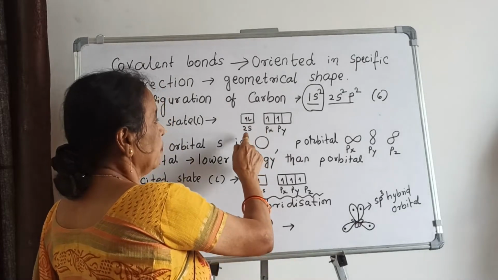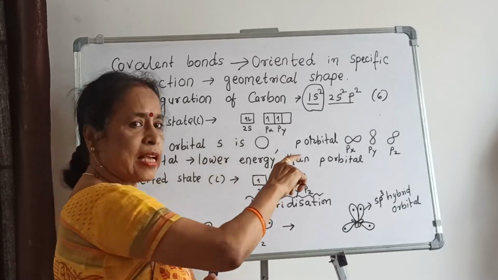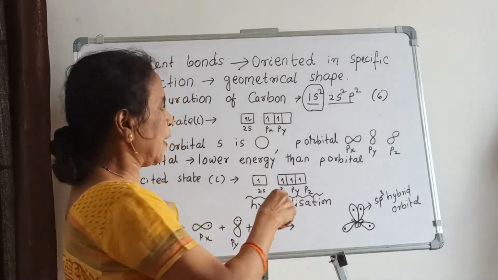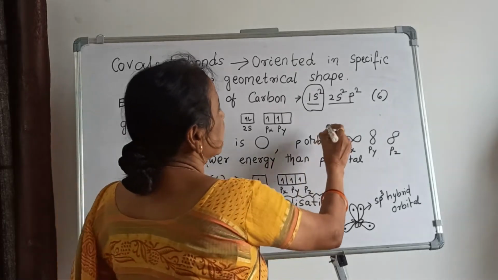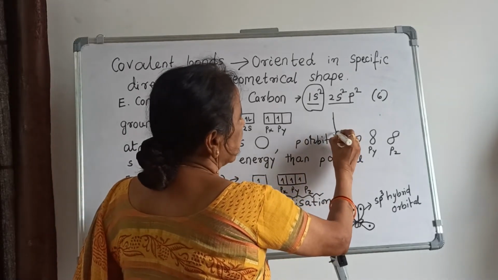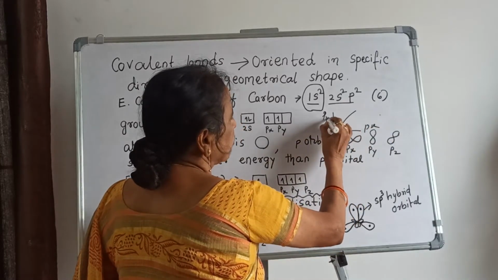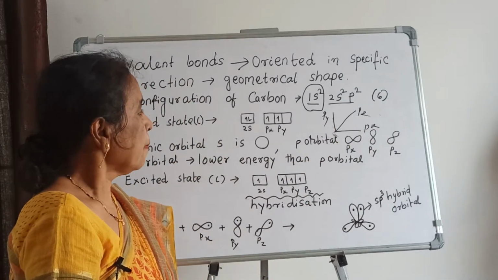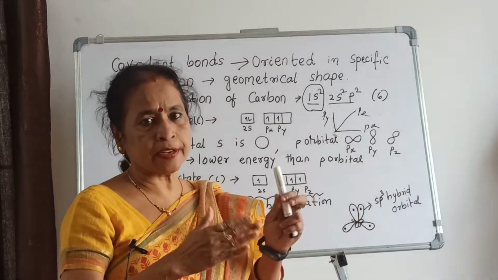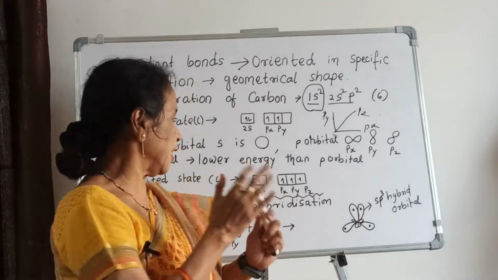But you find s is spherical in shape, while Px, Py, Pz are dumbbell shaped. This is Px, this is Py, and this is Pz. Now you can find Px, Py, Pz have three orientations, and they can form bonds like this.